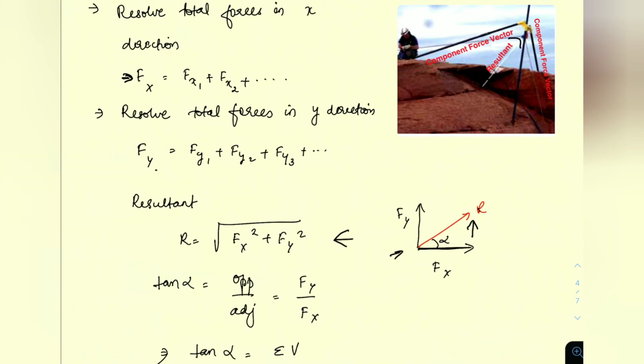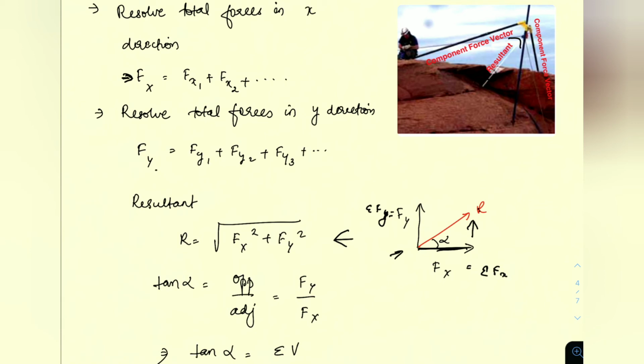See, like this, Fx will be the total summation of forces in x direction, and Fy will be the total summation of forces in y direction. So then the resultant R will be root of Fx square plus Fy square plus 2 F1 F2 cos theta, where theta will be 90 degree.